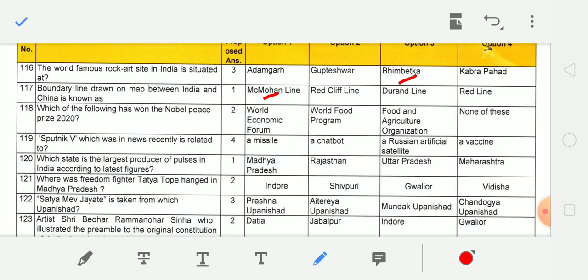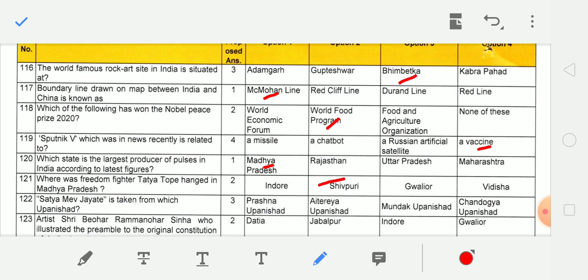McMahon line. Which of the following has won the Nobel Peace Prize 2020? World Food Program. So this was relating to current affairs. Sputnik 5, which was in news recently, is related to a vaccine. Next question. Which state is the largest producer of pulses in India according to the latest figures? Madhya Pradesh. Next question. Where was the freedom fighter Tatya Tope hanged in Madhya Pradesh?